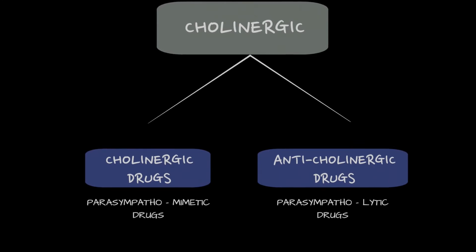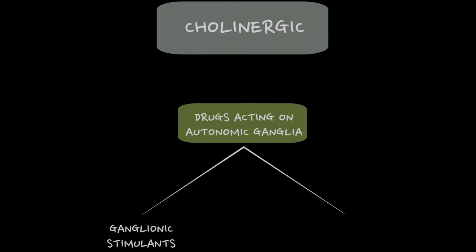There is one more category of drugs coming under the drugs acting on the cholinergic system. These are the drugs acting on the autonomic ganglia. These drugs produce effects on both the sympathetic and parasympathetic nervous system. Yet, these drugs come under the drugs acting on the cholinergic system. This is because the activity of autonomic ganglia involves acetylcholine and nicotinic receptors, both being considered a part of the cholinergic system. The drugs acting on the autonomic ganglia are of two types: the ganglionic stimulants and the ganglionic blocking agents.